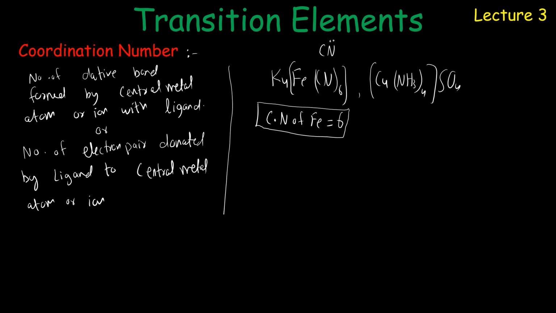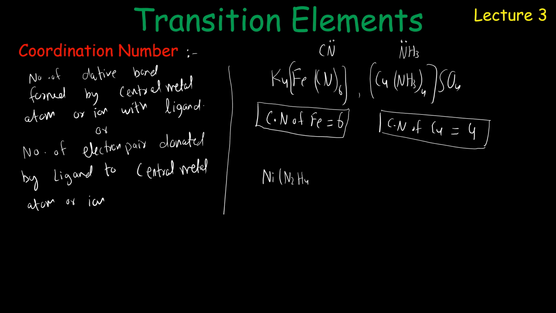In case of second complex copper NH3, NH3 is the ligand that contains one lone pair. तो ये बच्चे आपके 4 lone pair donate करेगा copper को. So we say coordination number of copper is equal to 4 because it forms 4 dative bonds with ammonia.